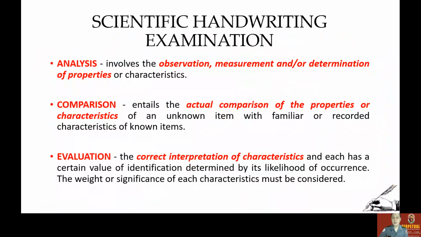Okay, moving on. This is the ACE method that we are talking about, in slide number 2. Shown here are the definitions, and highlighted are the gist of each word. We are going to use the ACE method in doing handwriting and signature examination. A stands for analysis, C stands for compare, and E stands for evaluation. We first have to analyze, study, and determine the nature and the relationship of the parts of the handwritings, the original and the questioned document we have.